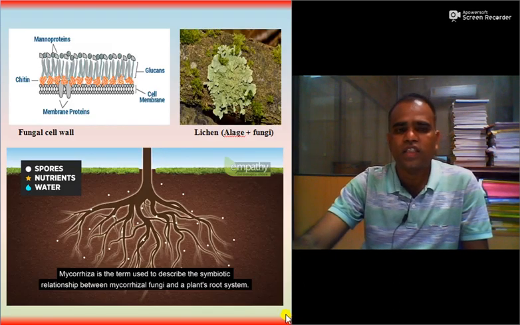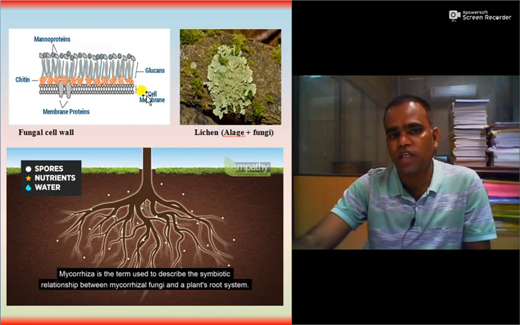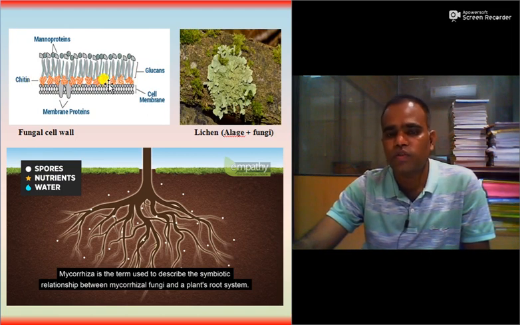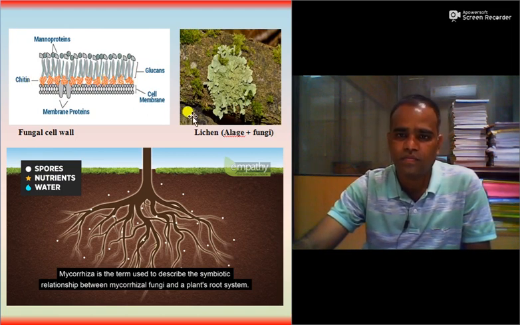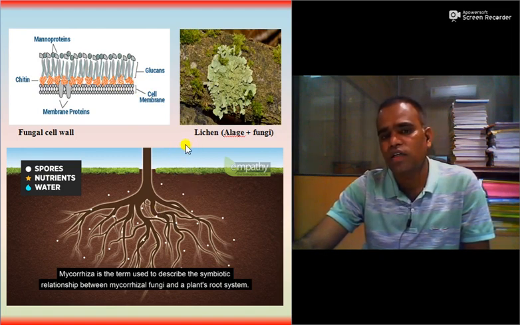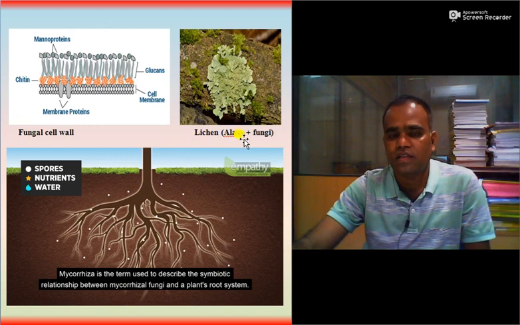So here you can see the fungal cell wall which contains chitin and glucan. In case of lower fungi, the chitin is replaced by cellulose. Then this is the symbiotic association. Lichen, algae is associated with fungi, and here fungi are associated with the roots of higher plants.